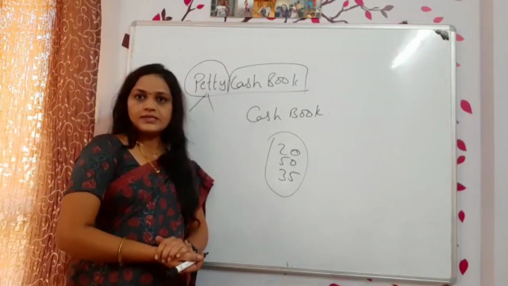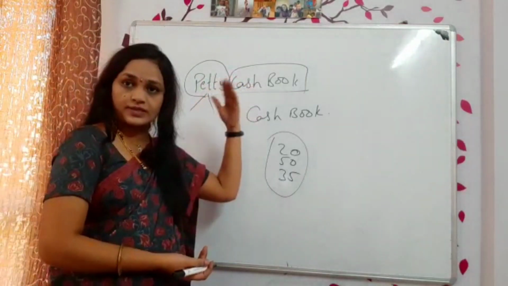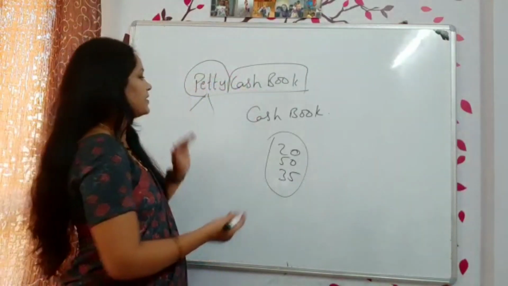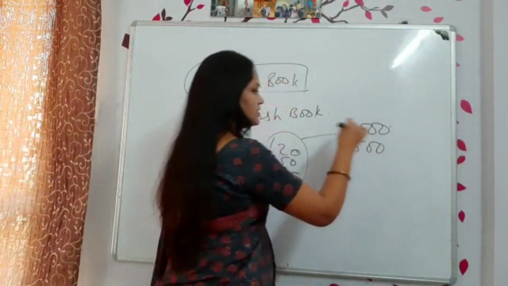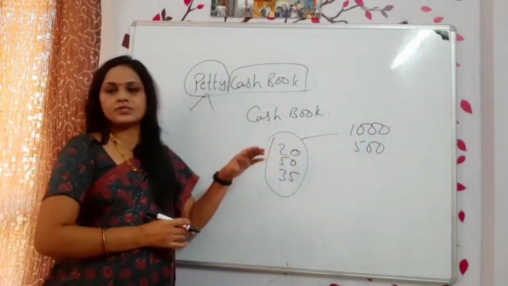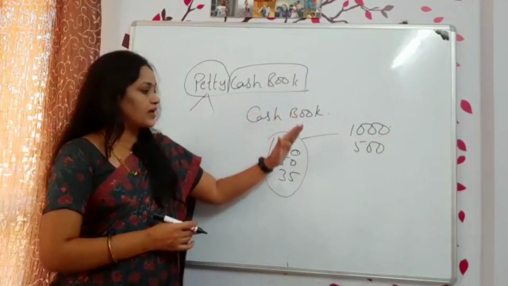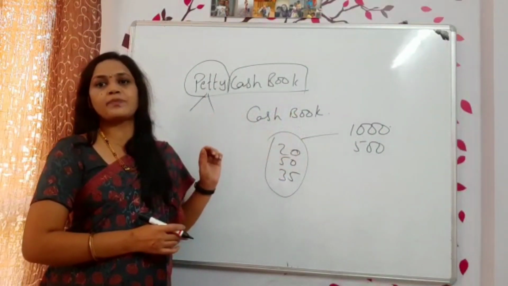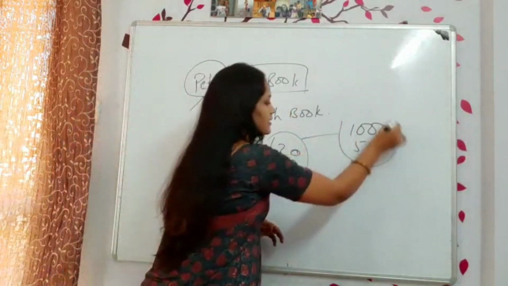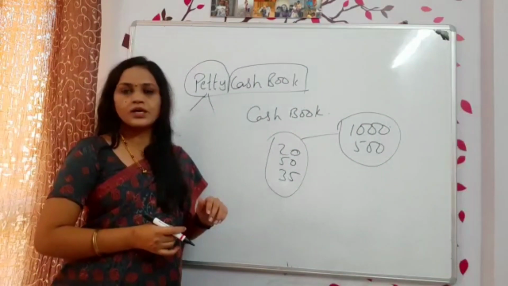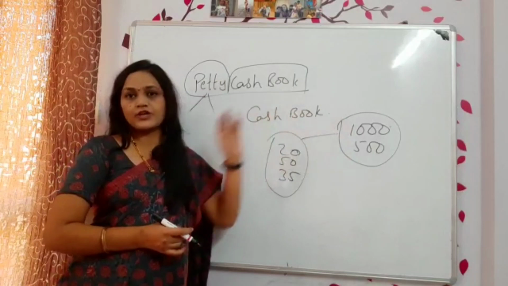me. Isn't it? So what they are doing is the main cashier will be giving to another cashier, or as leave of all those things we will be giving them 1000 rupees, 500 every month. In the starting some amount we will be giving them to take care of all the petty expenses. Whatever petty expenses are there, everything will be taken under this only. Got it? Understood? So for that reason we are preparing petty cash book.